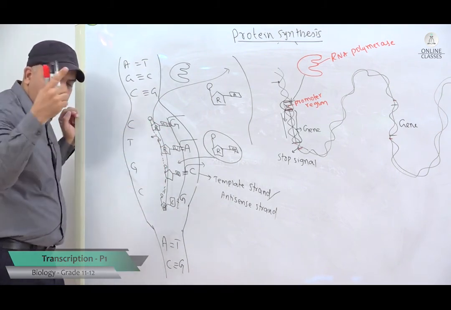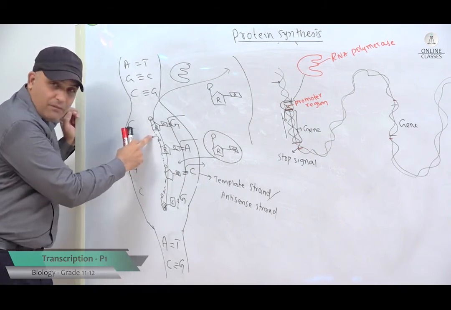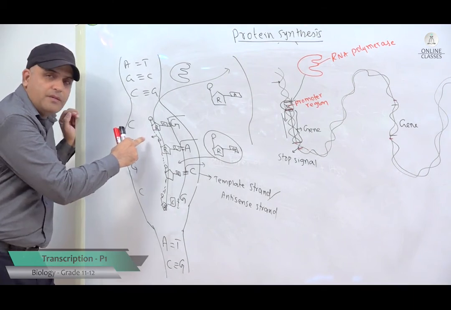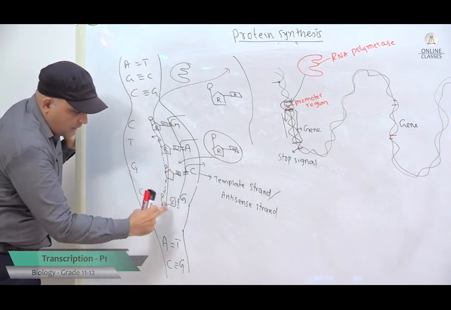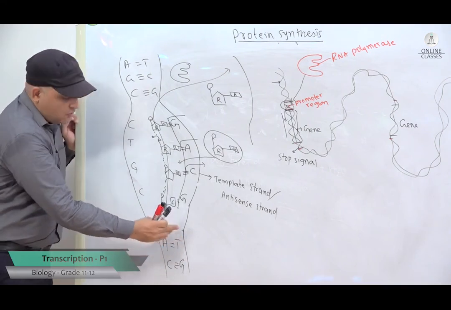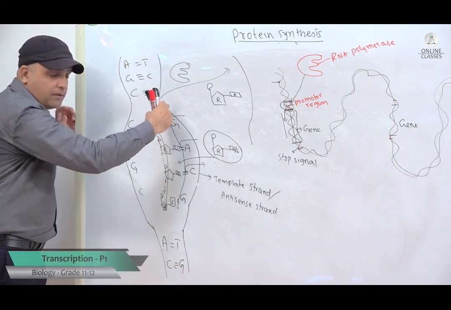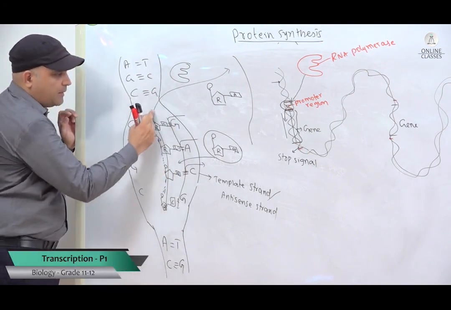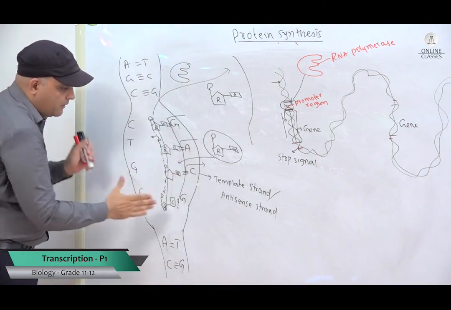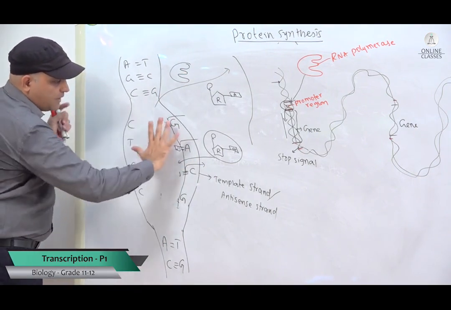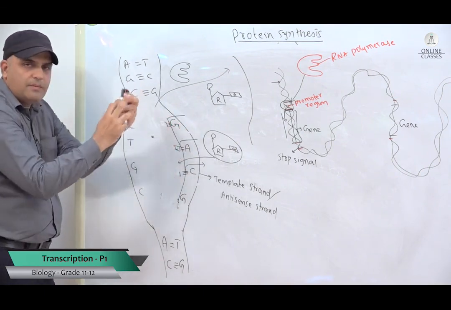And then the next marking point will be that 2 ribose mononucleotides are connected by phosphodiester bonds by condensation reaction, by removal of water. And this process continues until the stop signal is reached. Once the stop signal is reached, RNA polymerase leaves this place after breaking down these bonds. This mRNA comes out of the double helix, okay? And once this is gone, the strands form the complementary base pairs, they form the hydrogen bonds, and again it becomes a double helix.